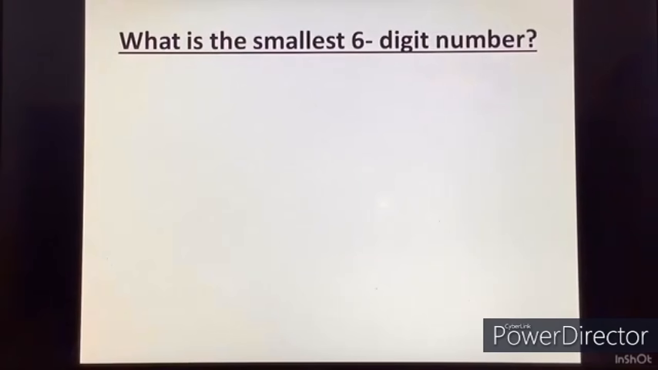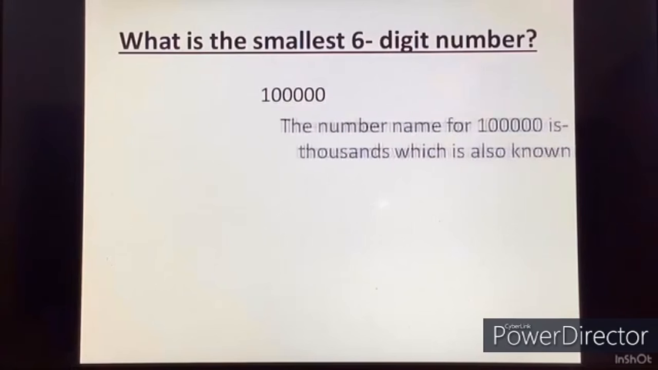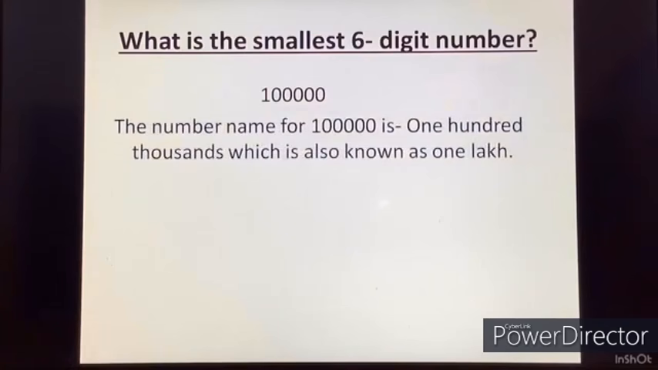Similarly, the smallest 6-digit number is going to be 1 followed by 5 zeros, and what do we call this number? The number name for this is 100,000, which is also known as 1 lakh. Now 100,000 is in the international system, and in the Indian system it is known as 1 lakh.